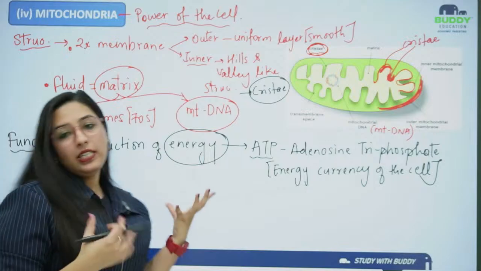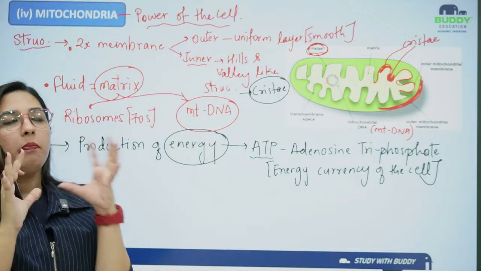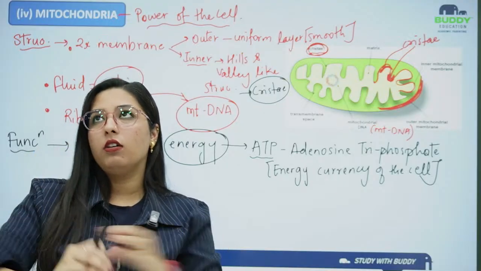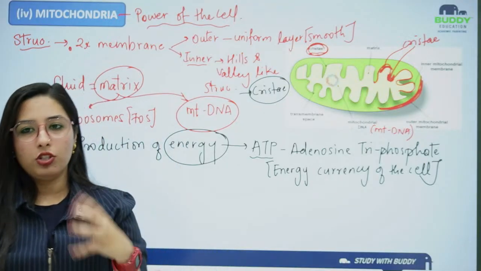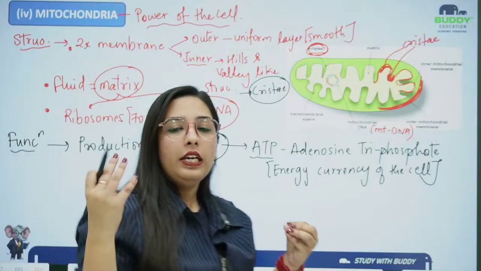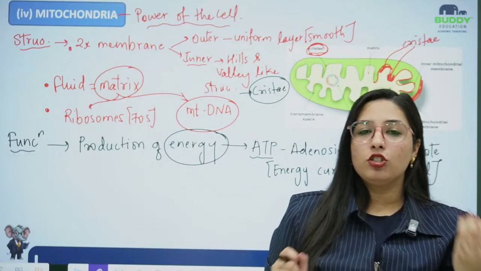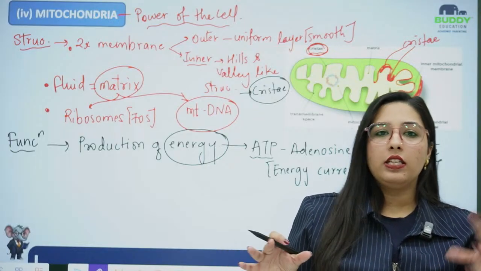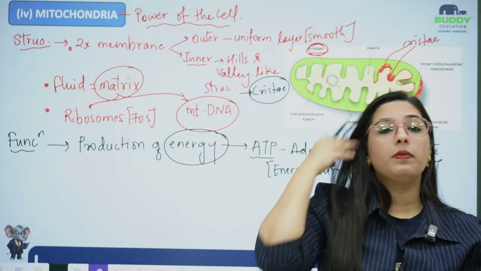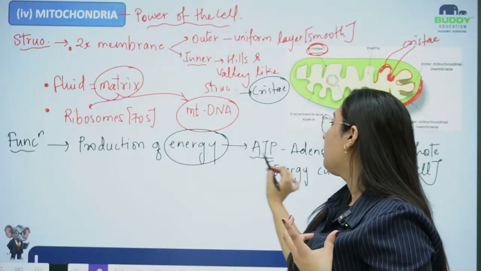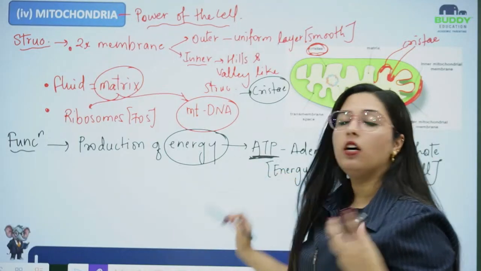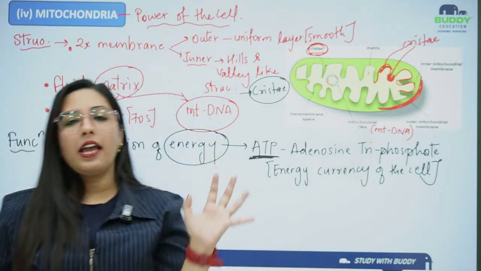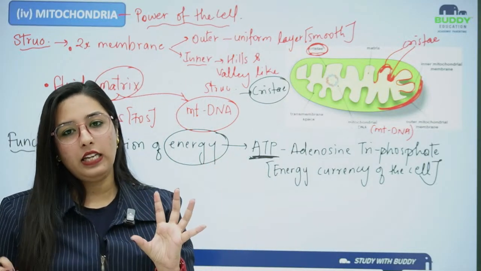So what's exactly happening is the cellular respiration in the presence of oxygen. If any cell is respiring in the presence of oxygen, then it will be going into the mitochondria. After the glycolysis, there will be the Krebs cycle. The production of ATP will be because of the cycle known as the Krebs cycle and the electron transport system, that we will study in the higher classes. I am just giving you an idea about it.